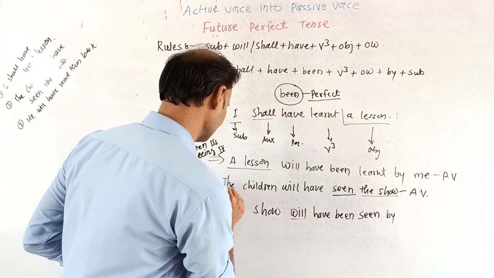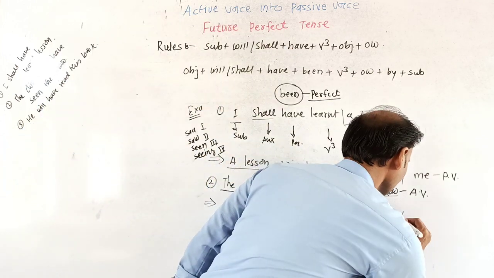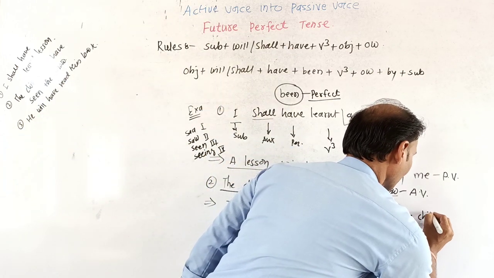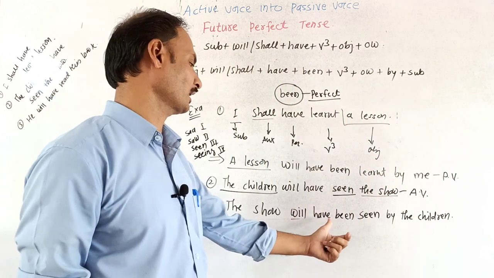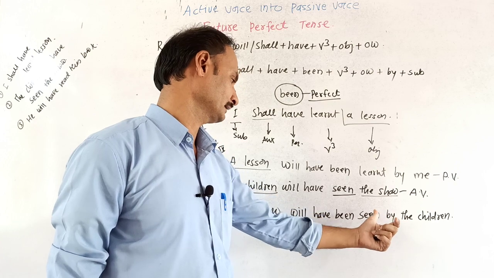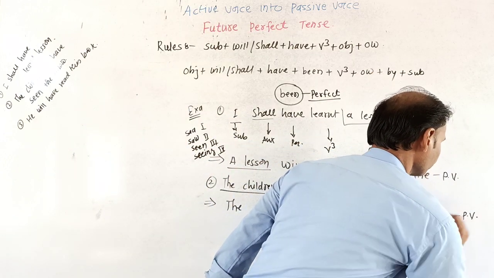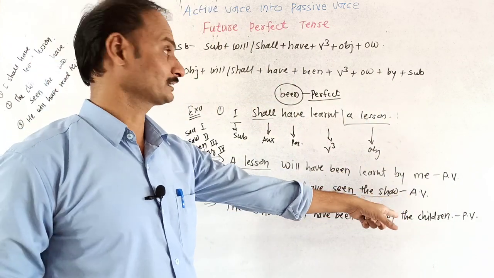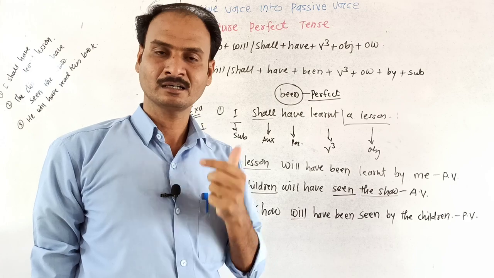But in the given sentence it is "the children", it is in noun form. So write down as it is: the children, and full stop. So, "The show will have been seen by the children." It is the passive structure of the future perfect tense. I hope you have understood this.